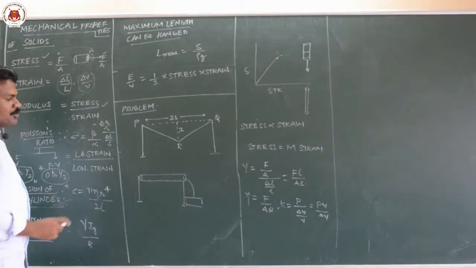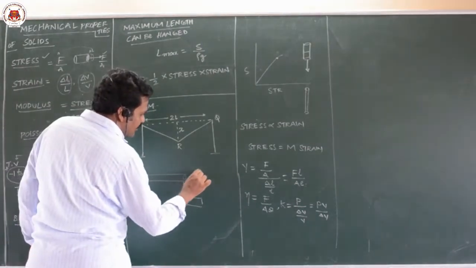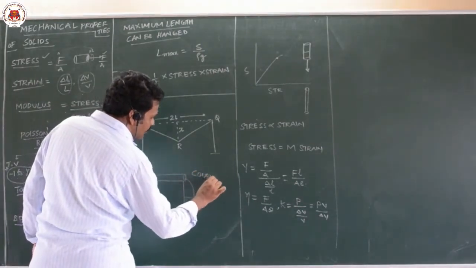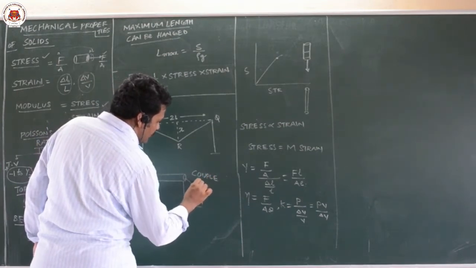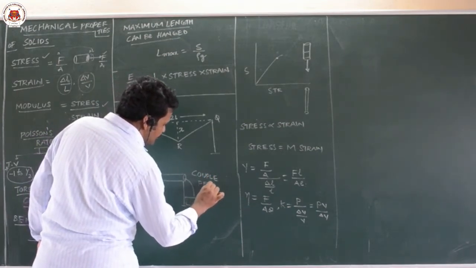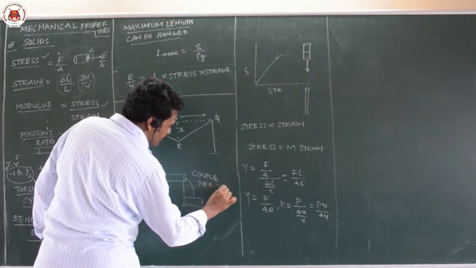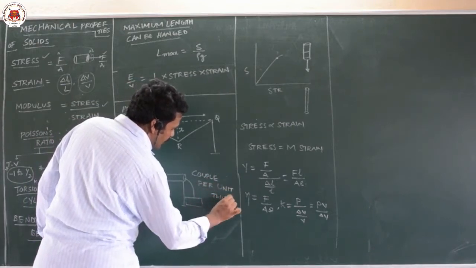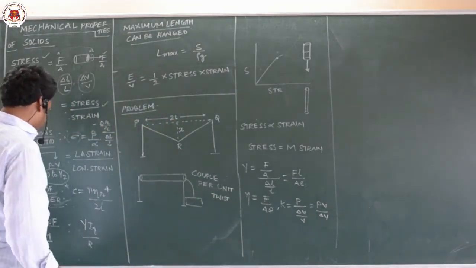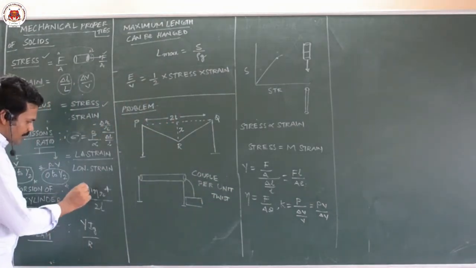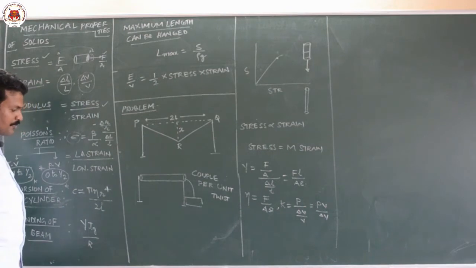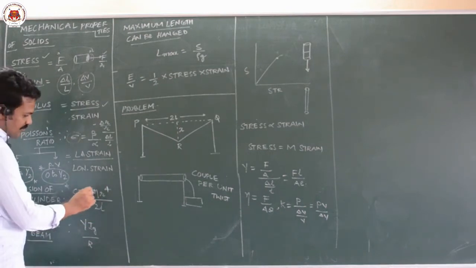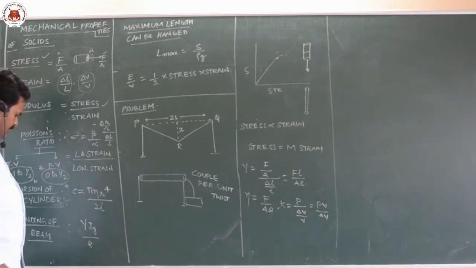The couple produced per unit twist, couple per unit twist, is given as C equal to pi eta r power 4 by 2L.